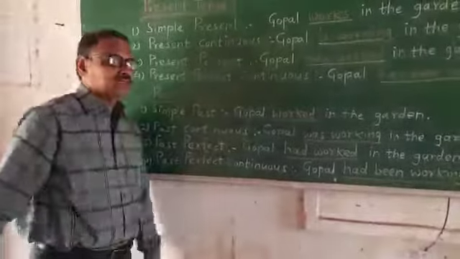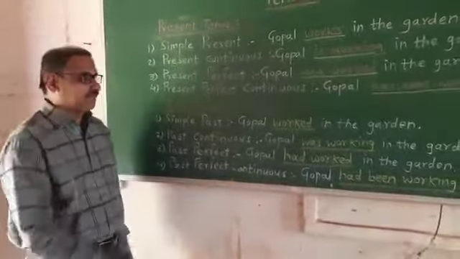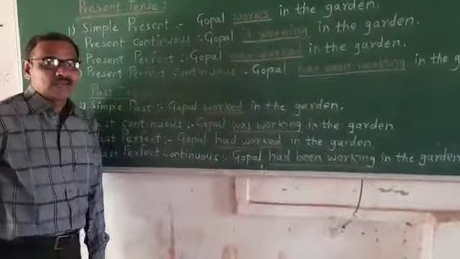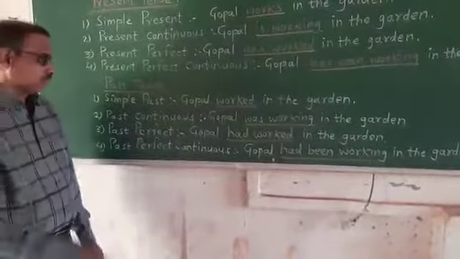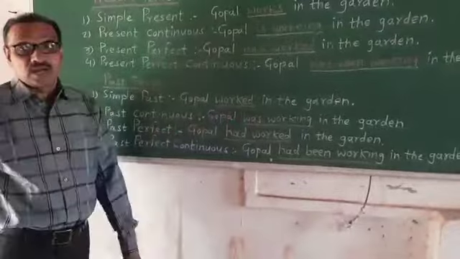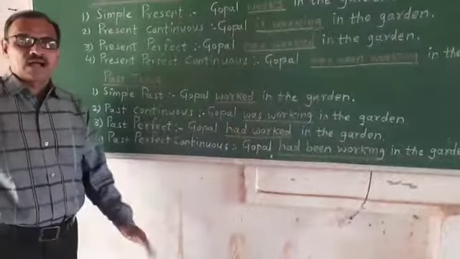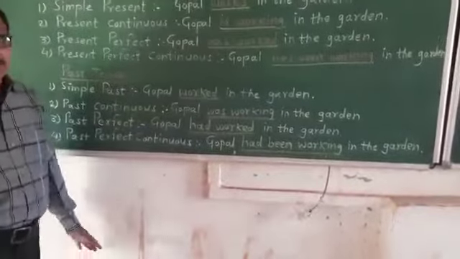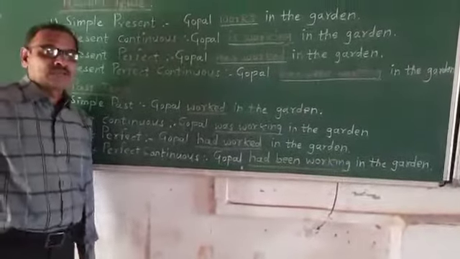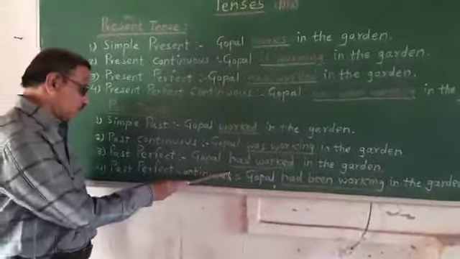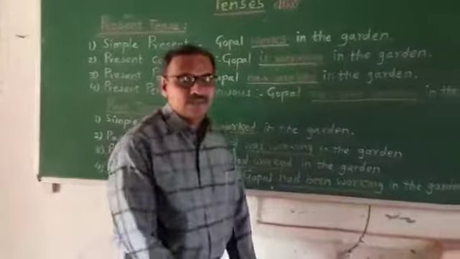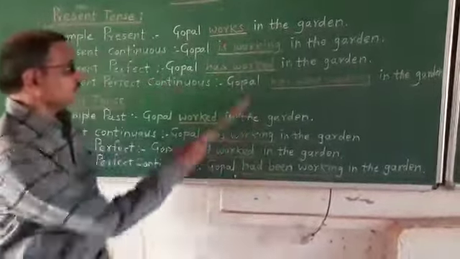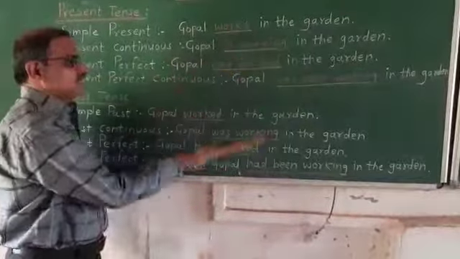If you want to see the Marathi meanings of these sentences, see, Gopal worked in the garden. Gopal was working in the garden. Gopal had worked in the garden. And Gopal had been working in the garden. Only see the verb form is changed here.